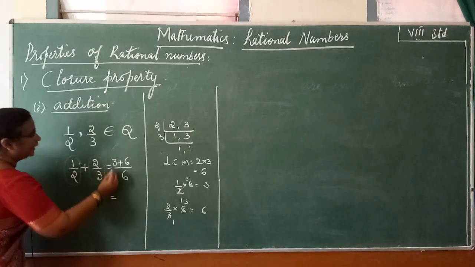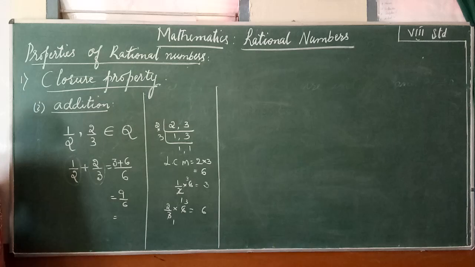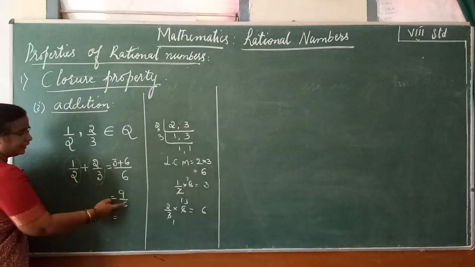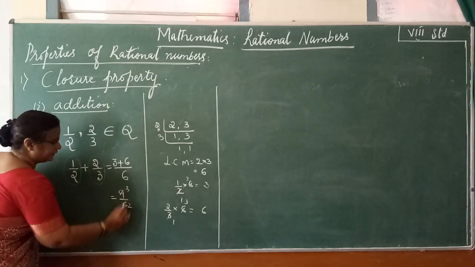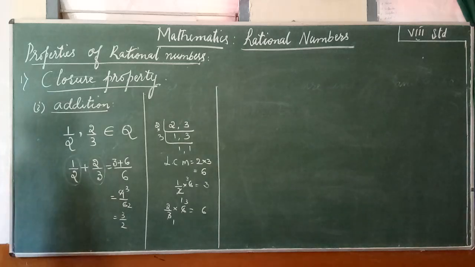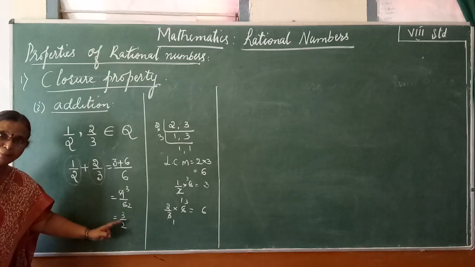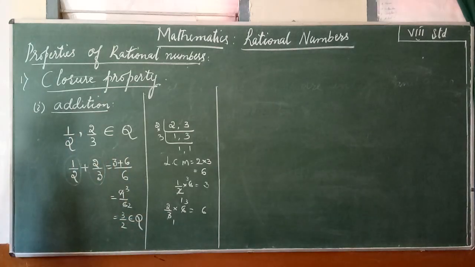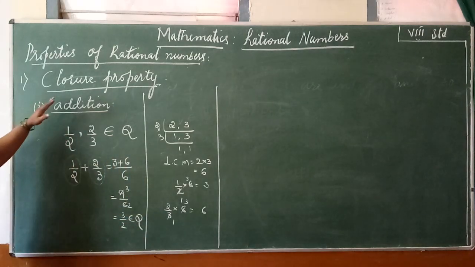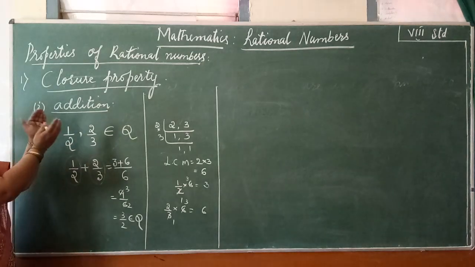Now when I add, 3 plus 6 is 9 by 6. Both are multiples of the same factor. Both are divisible by 3 because 6 and 9 are multiples of 3. 3 2s are 6, 3 3s are 9, so you will get 3 by 2, which is a type of rational number. So addition is satisfying the closure property.